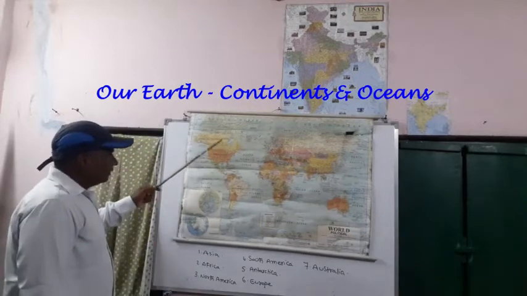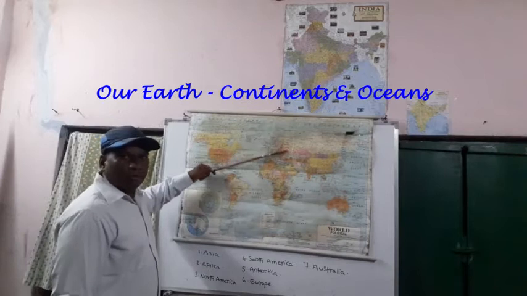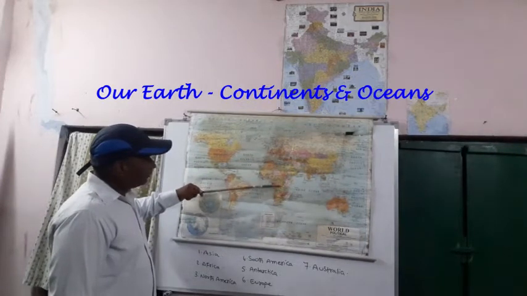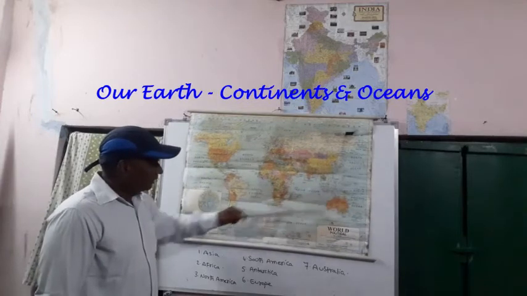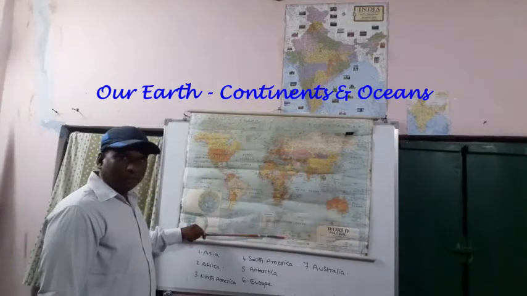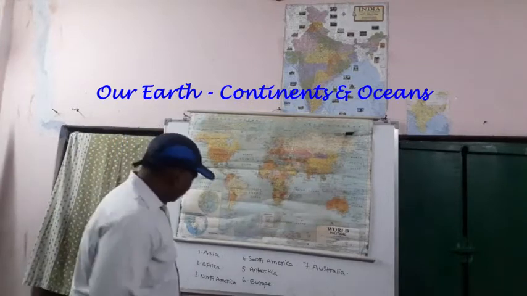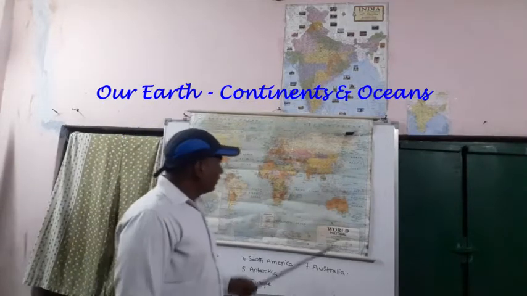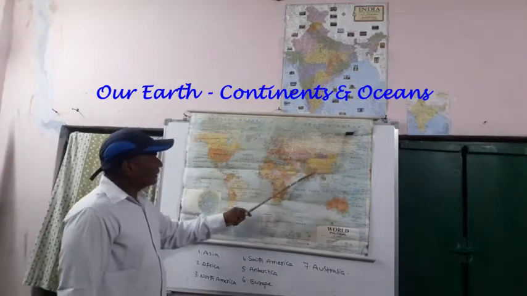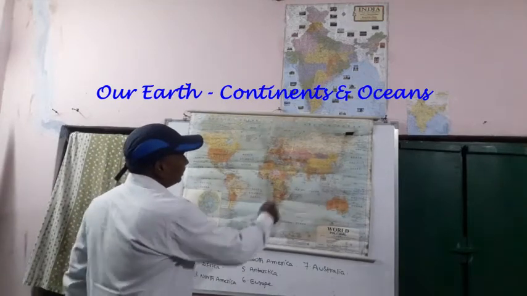North America, South America, Europe, Africa, Asia, Australia, Antarctica. Okay, one by one I will explain. First of all, our continent, Asia. Asia is located here. This is the position of Asia.